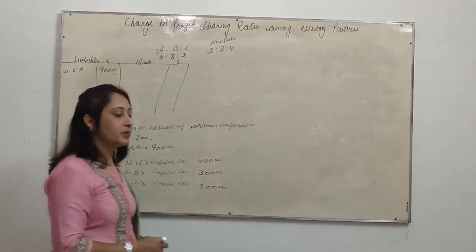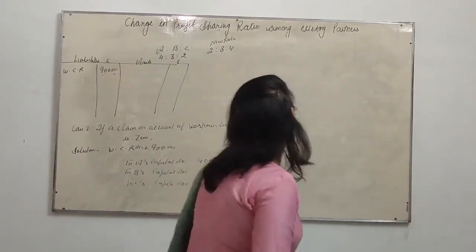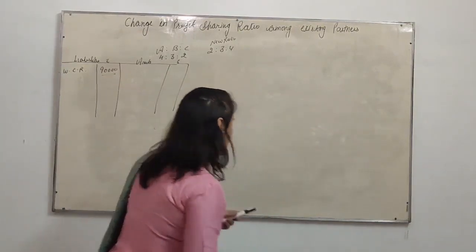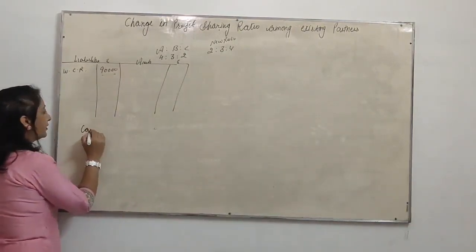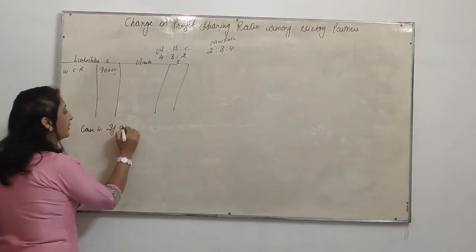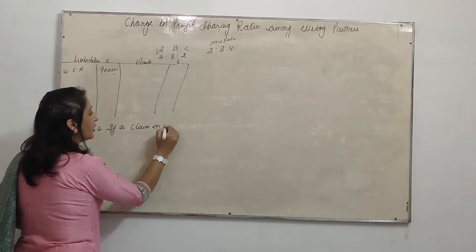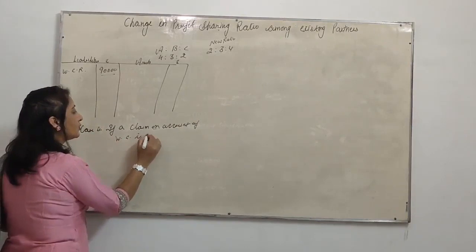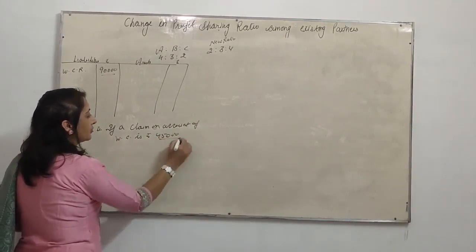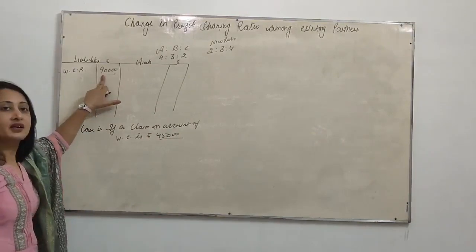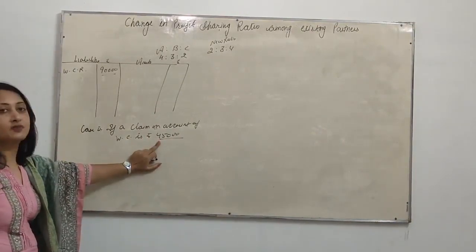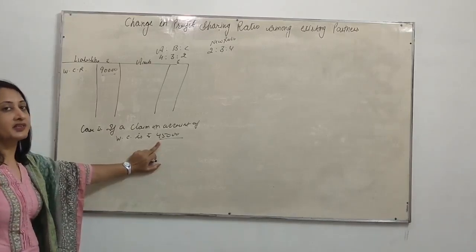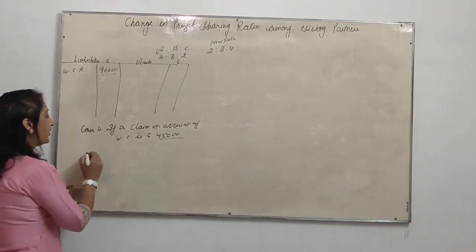Now we will take case number 2. Case 2, if the claim on account of workman compensation is ₹45,000. Now we have reserved 90,000, claim amount is 45,000. Now the remaining 45,000 will be distributed among existing partners in their old ratio. What will be the entry?